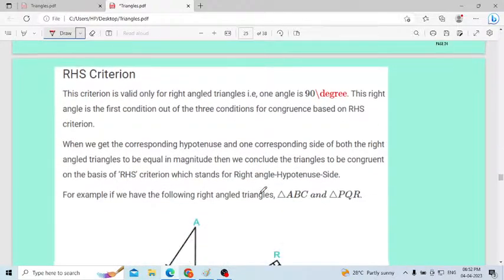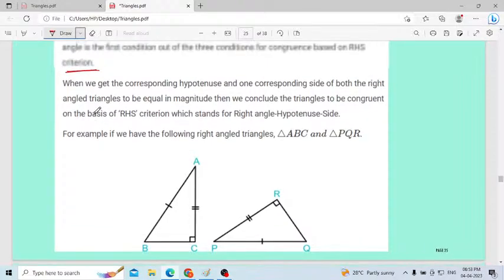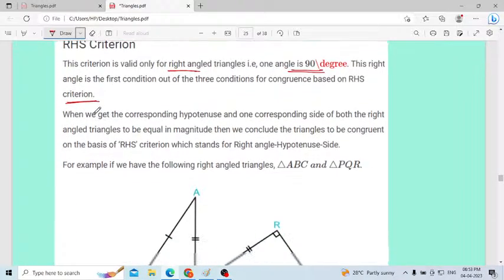The next one, RHS criteria. This criterion is valid only for right angle triangles. Here R means right angle triangle. One angle should be 90 degrees. This right angle is the first condition out of three conditions for congruence based on RHS criteria. Right angle side. Okay. One angle should be 90 degrees and two sides also will be equal.